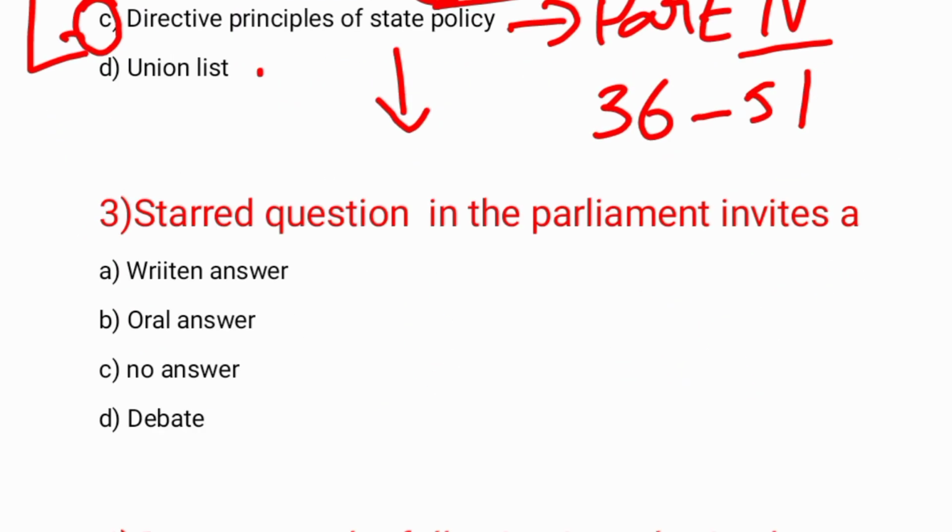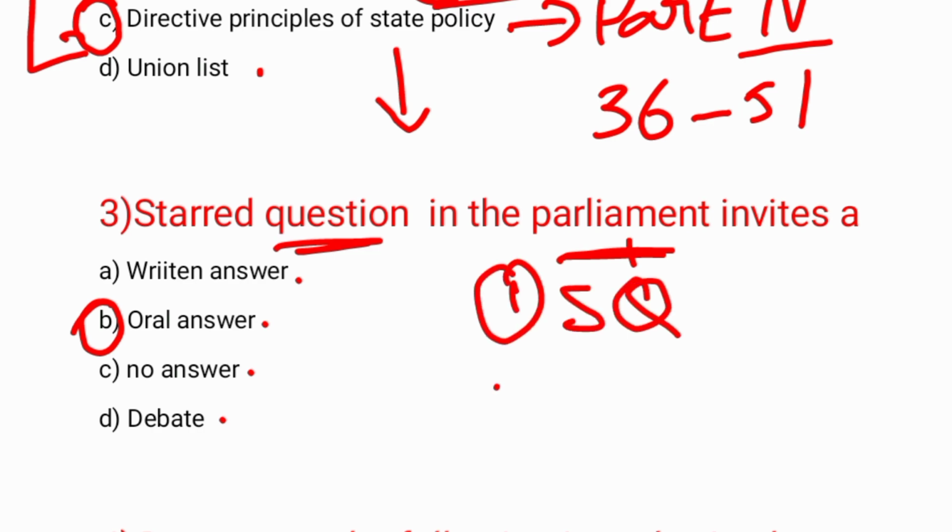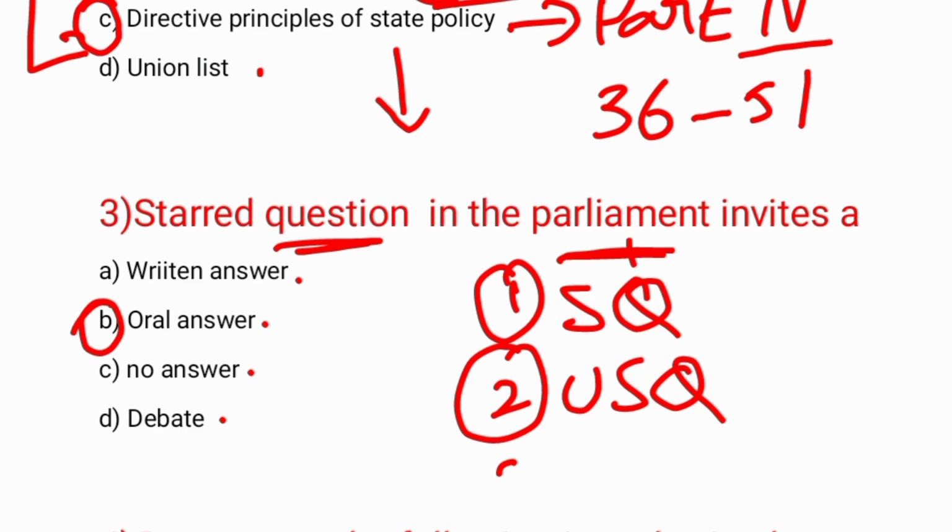The next question is: a starred question in the parliament invites a written answer, oral answer, no answer, or debate. And the answer is that a starred question invites an oral answer. There are 3 types of questions asked in the parliament: first the starred question, second the unstarred question, and third the short notice question. We can also have a question asked to a private member in the parliament. So first let's see the starred question.